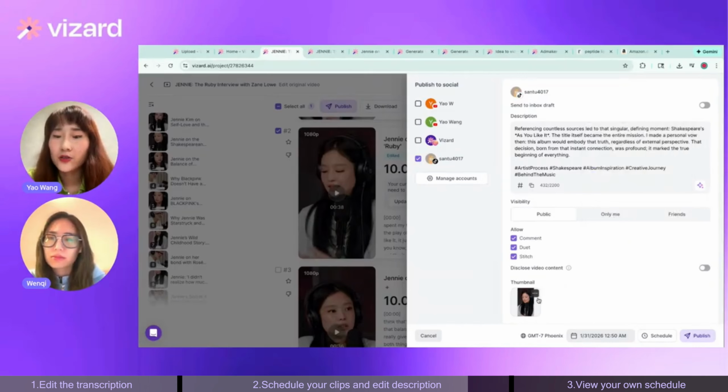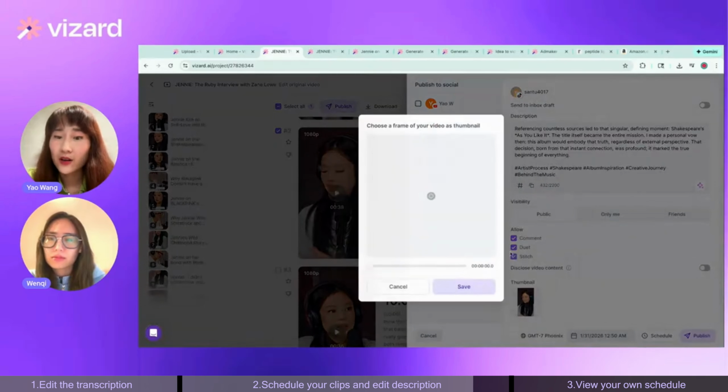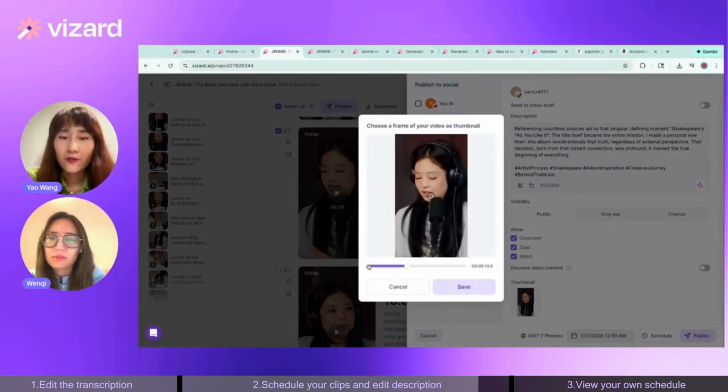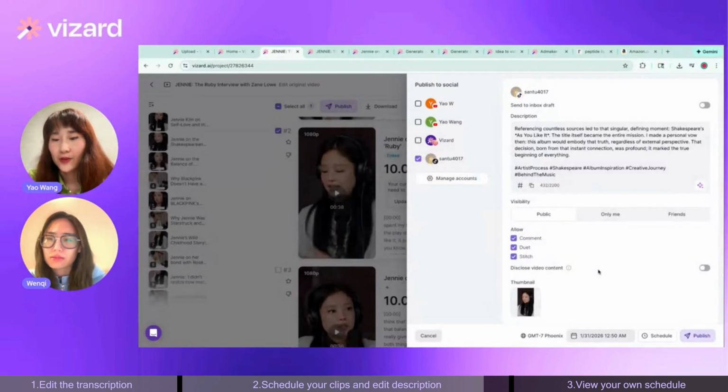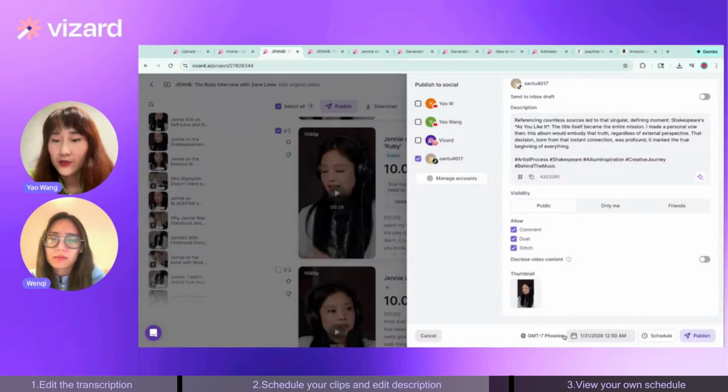And you can also choose the thumbnail over there. You can choose a frame for your thumbnail inside the video. And below there, you can select the time to post and to schedule. And you can also select your channels that you want to publish to.